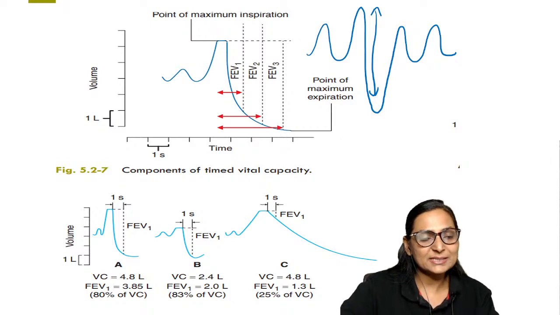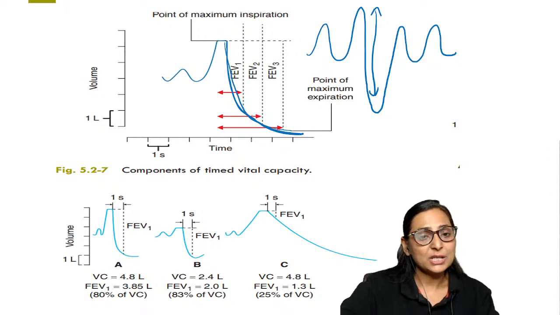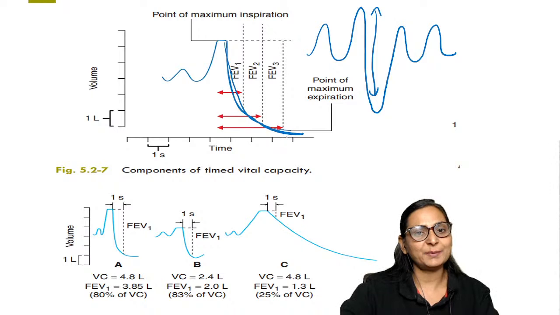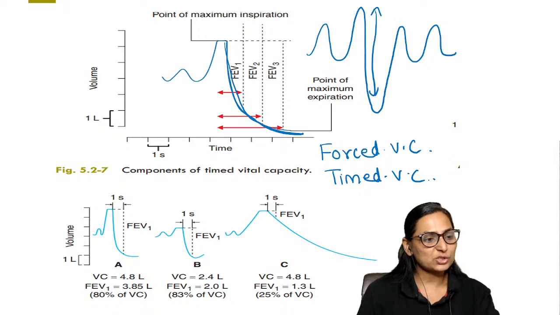But here you can see that we have stretched out the expiratory limb, isn't it? So when you stretch the expiratory limb, you are focusing towards your forced vital capacity, which is also called the timed vital capacity.